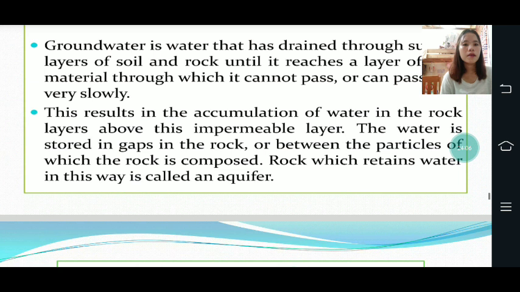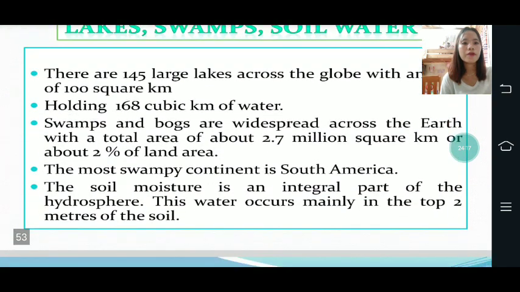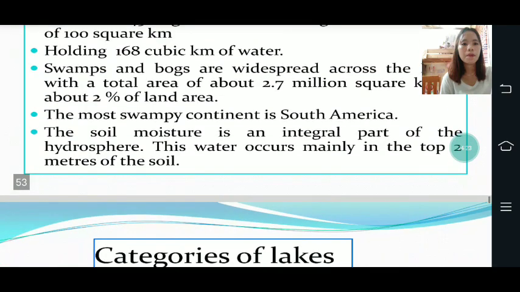So this results in the accumulation of water in the rock layer above the impermeable layer. Lake, swamp, soil water. There are 145 large lakes across the globe with an area of 1,000 square kilometers.